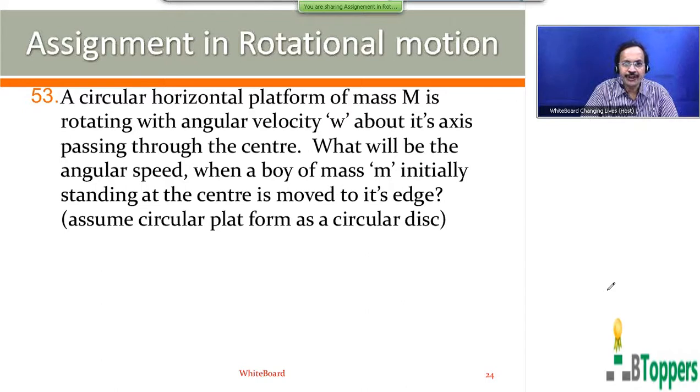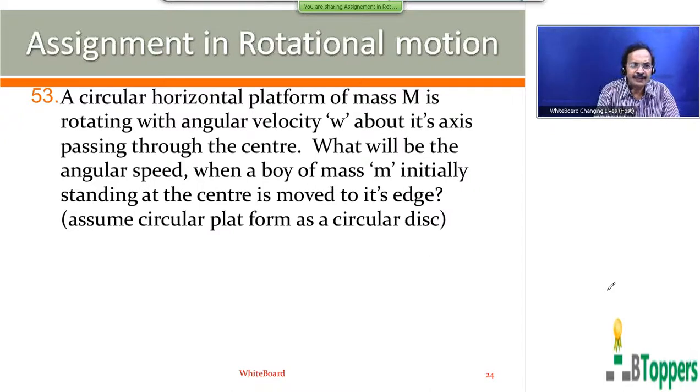See question number 53. A circular horizontal platform of mass capital M is rotating with angular velocity omega about its axis passing through the center. What will be the angular speed when the buoy of mass small m, initially standing at the center, is moved to its edge? Assume the circular platform as a circular disc.